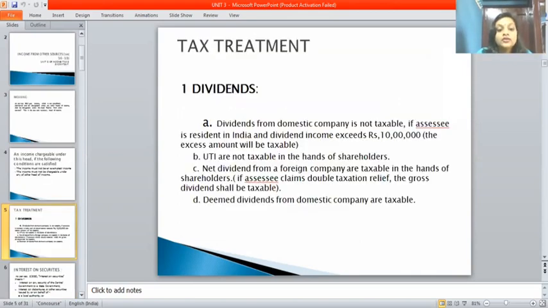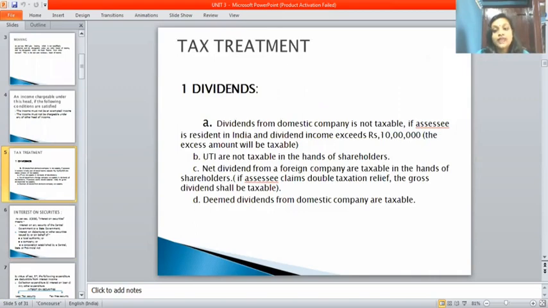Next one is tax treatment. In the first tax treatment, one is dividends. Dividends from a domestic company are not taxable if the assessee is resident in India, and if dividend income exceeds rupees 10 lakh, the excess amount will be taxable. So if more than 10 lakh, it will be taxable. If less than 10 lakh, it will not be taxable.